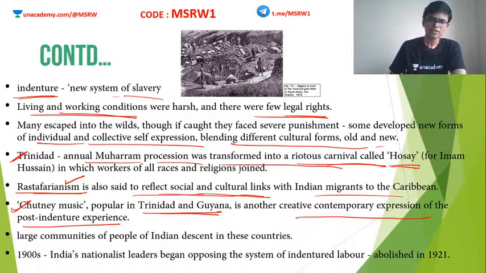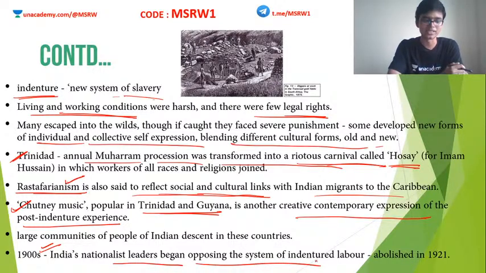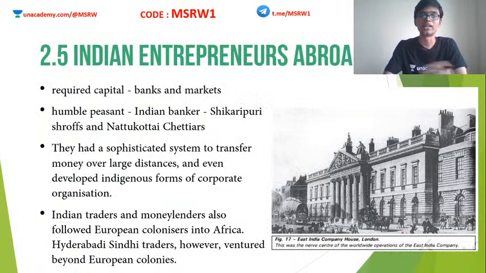Clear? So by the 1900s, Indian nationalist leaders began to oppose the system of indentured labor. Indentured labor was extremely harsh, and as I have told you, the civil rights were taken away from these people, so their condition was extremely miserable. When the Indian national movement gained some traction by the 1900s, the nationalist leaders opposed indentured labor. And finally, in the year 1921, this system was abolished.